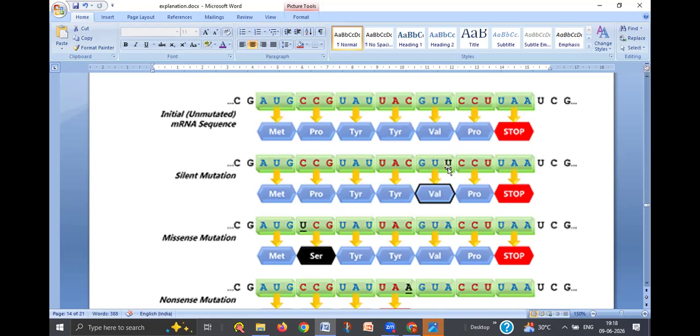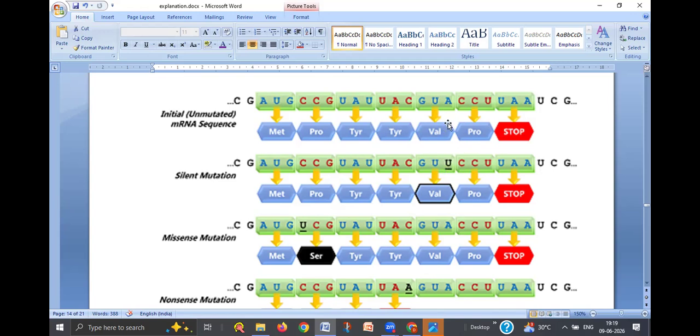But the thing is, GUA codes for valine, and even though GUA is mutated to GUU, it also codes for the same amino acid. That means it doesn't make any difference with respect to the polypeptide chain sequence. The same order of amino acids is produced even though there is a mutation. There is a replacement of A by U here.